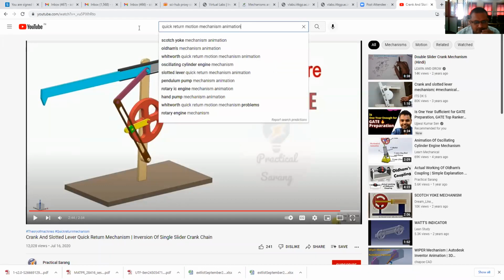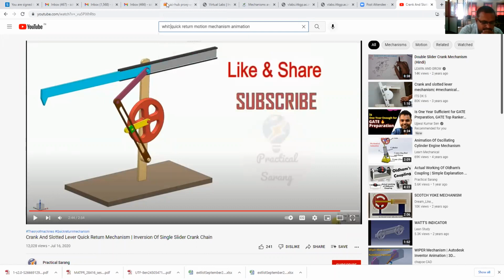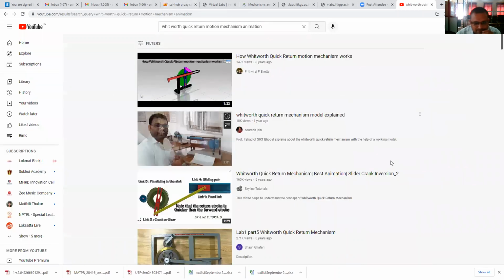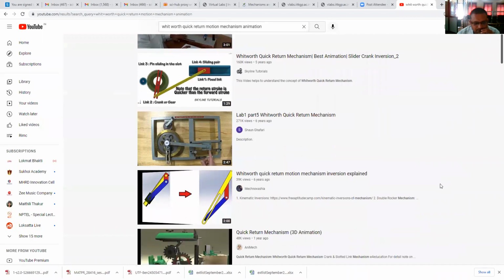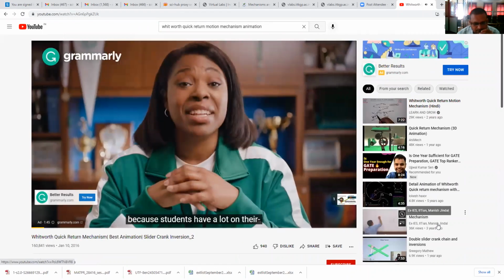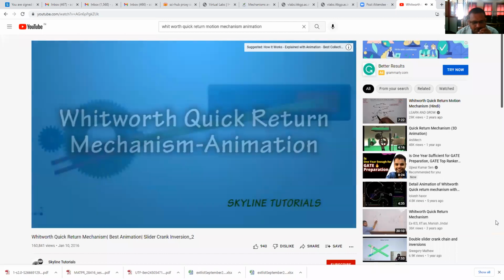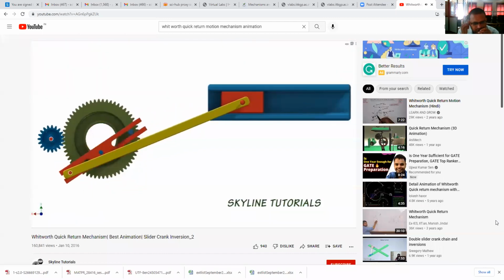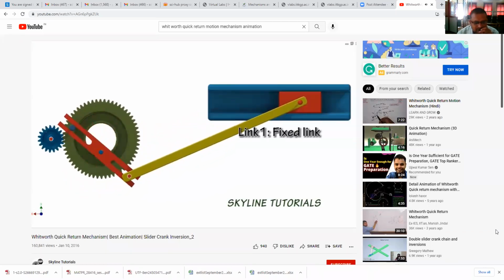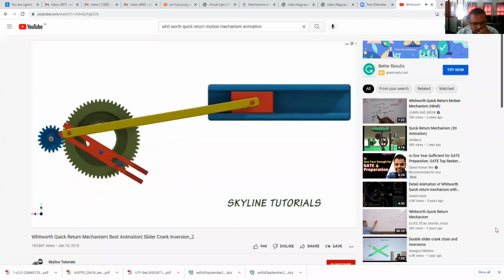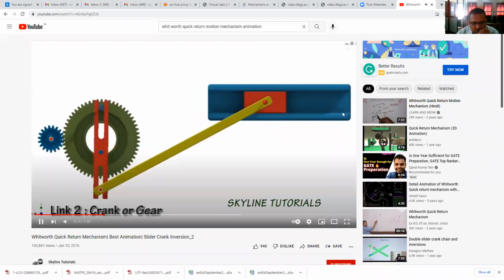Now we will see the Whitworth quick return motion mechanism. See that, this is the Whitworth quick return motion mechanism. This is the forward stroke.